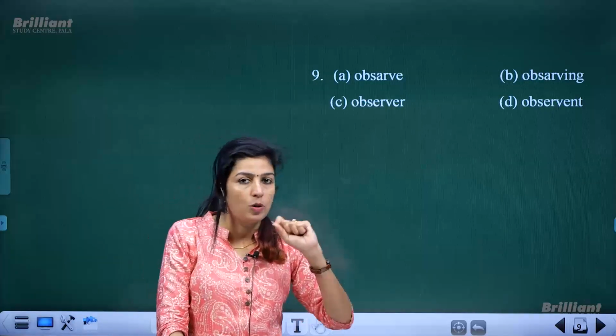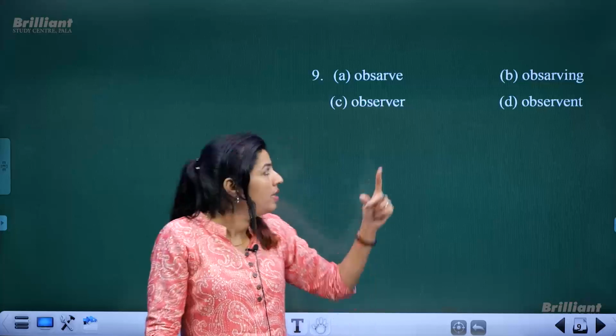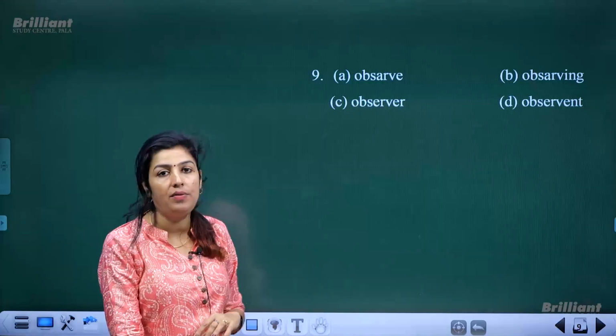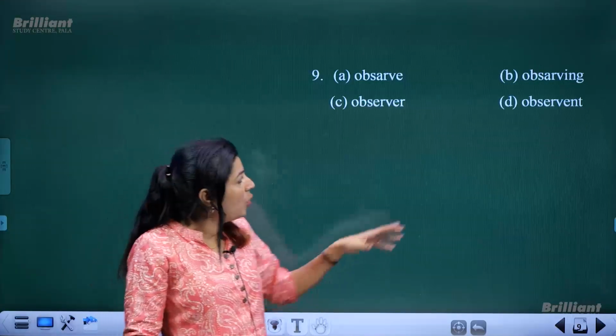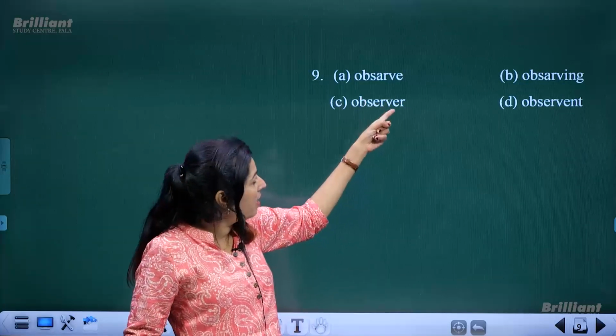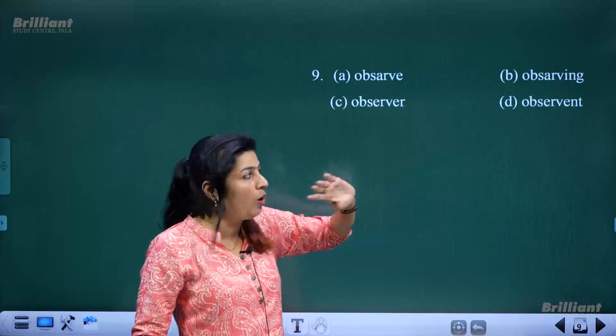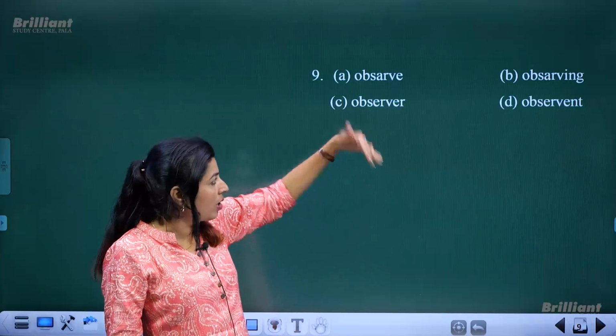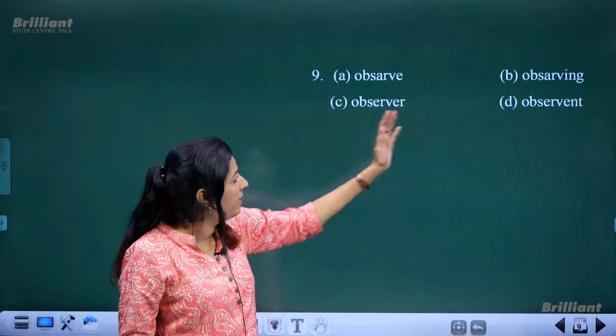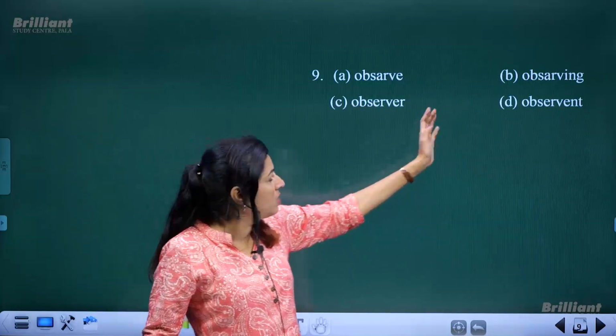You say it as observe, not observe. So it is S-A-R-V-E given, so obviously it is wrong. Then observing. So if A-R is wrong, wherever you have A-R, both will be wrong. So now it shortlists the thing to two options, C and D, observer and observant.